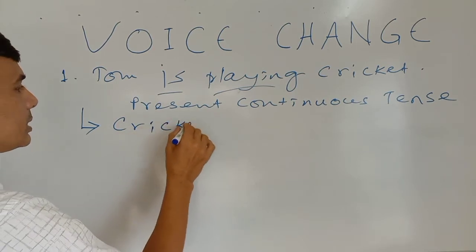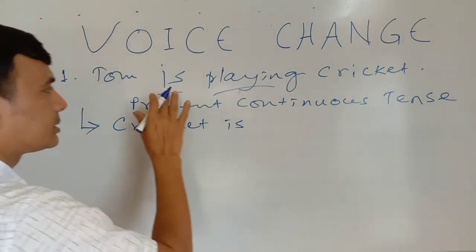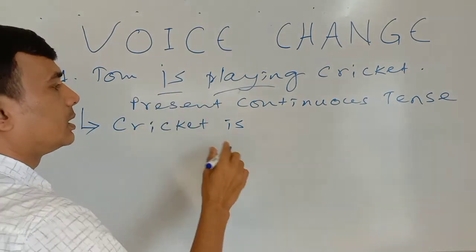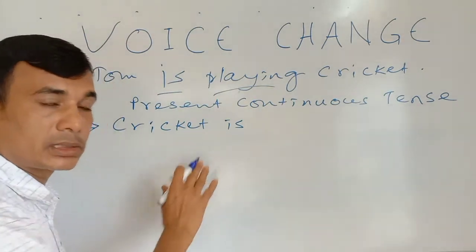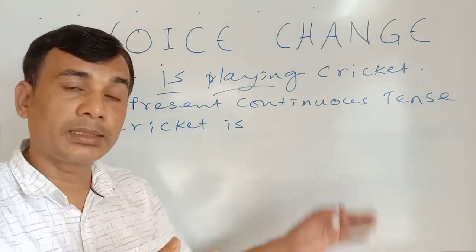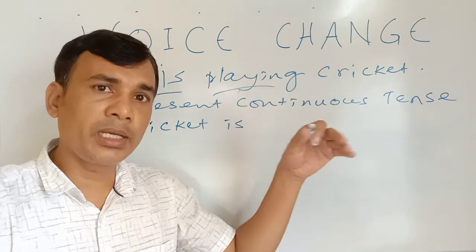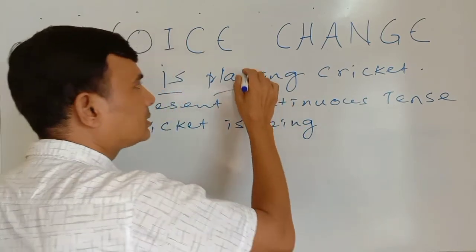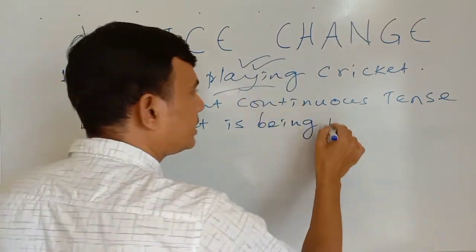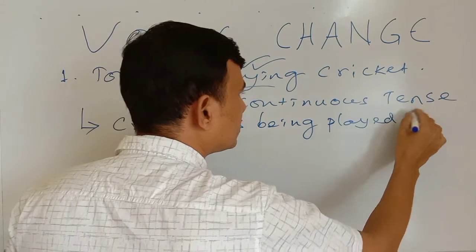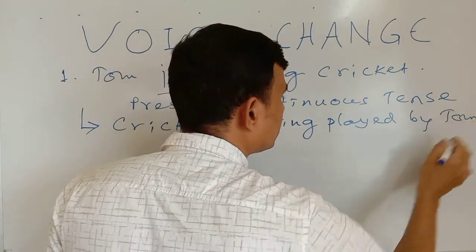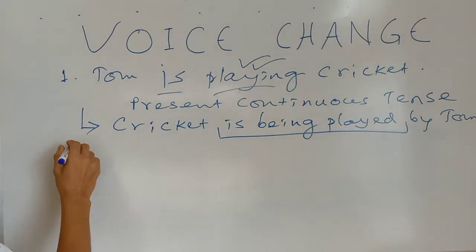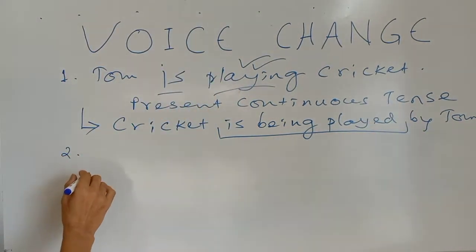According to the rule, it will be cricket. When there is already a be verb, we must write is. And after this, according to voice change, there will be another be verb. As it is continuous tense, I will write being. Cricket is being, and after this the third form of the principal verb, played by Tom. So what is the rule here? Is being played.